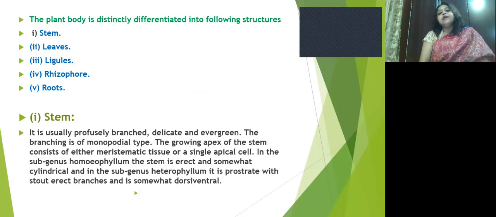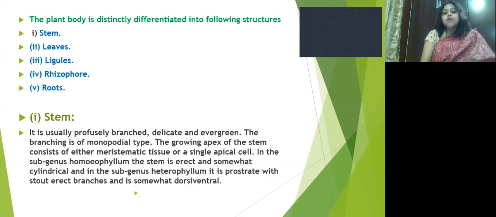The plant body of Selaginella is distinctly differentiated into stem, leaf, ligule, rhizophores, and roots. The stem is profusely branched, delicate, and evergreen, and the branching pattern is monopodial. The growing apex of the stem consists of either meristematic tissue or a single apical cell.